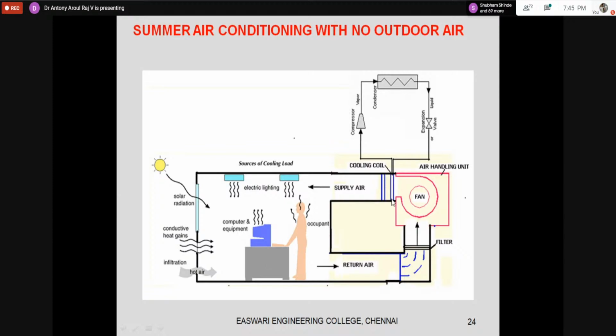Accordingly, I have to select the equipment. This rate of heat gain into the building should be at least equal to the rate of cooling by the cooling equipment, or the rate of cooling should be greater than the rate of heating. We are designing it for the maximum rate of heating.